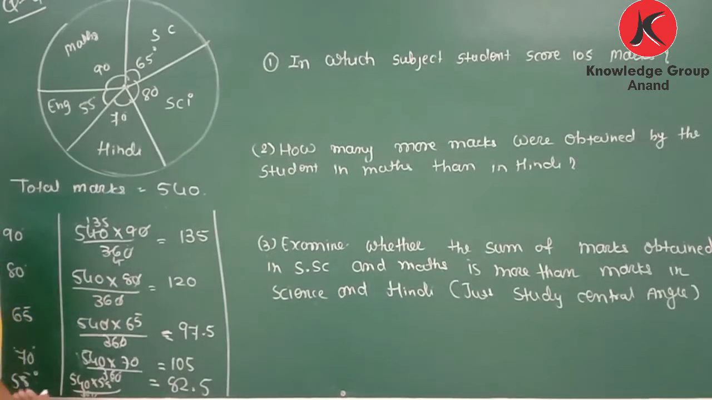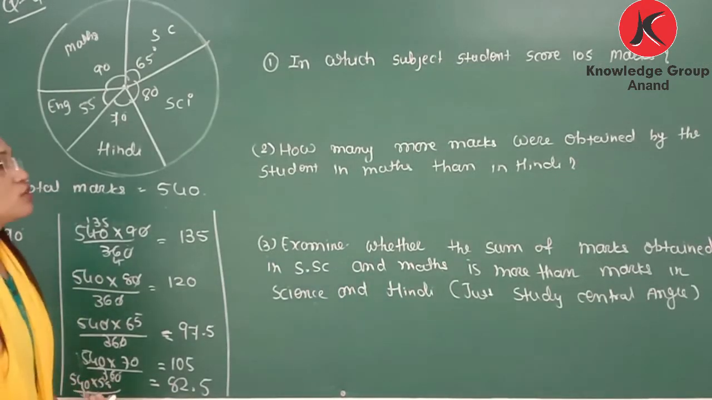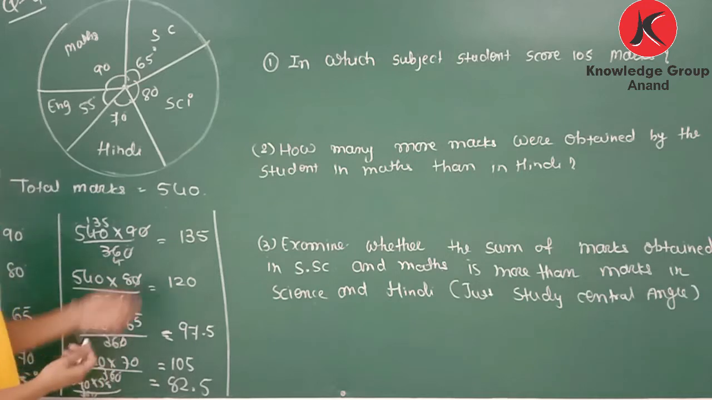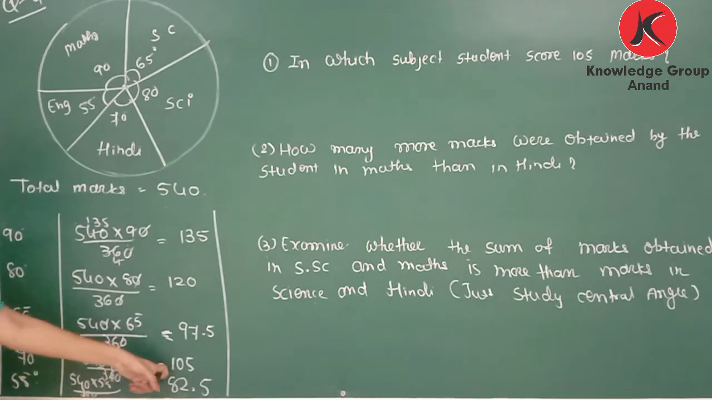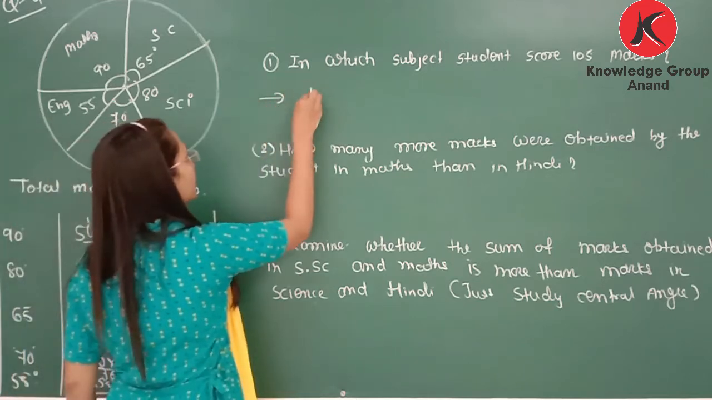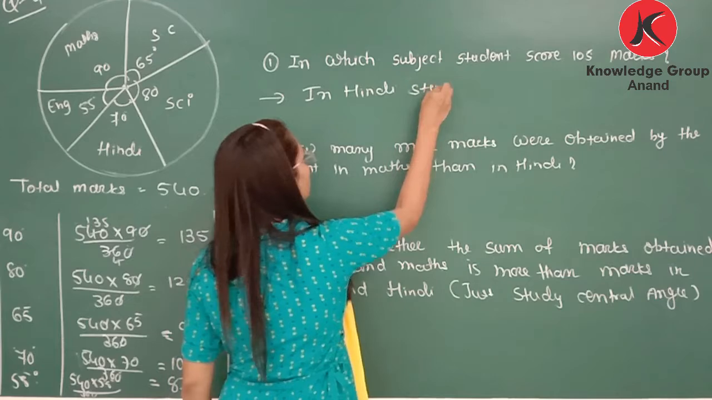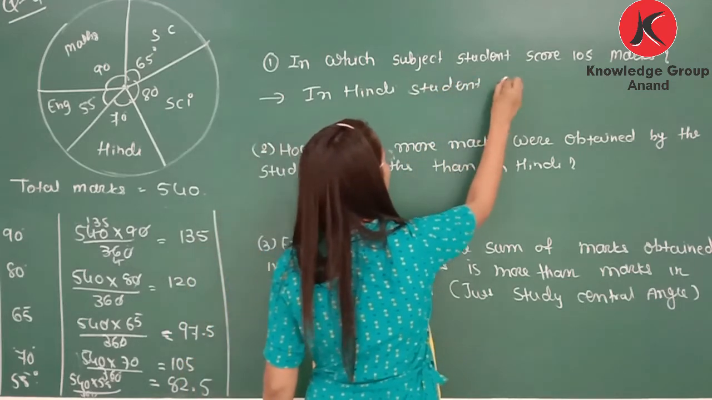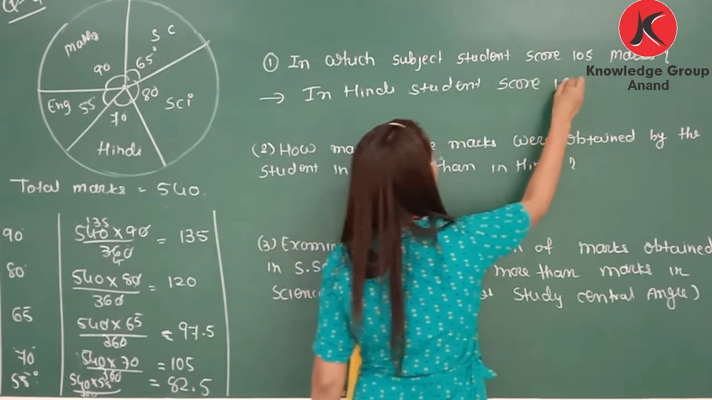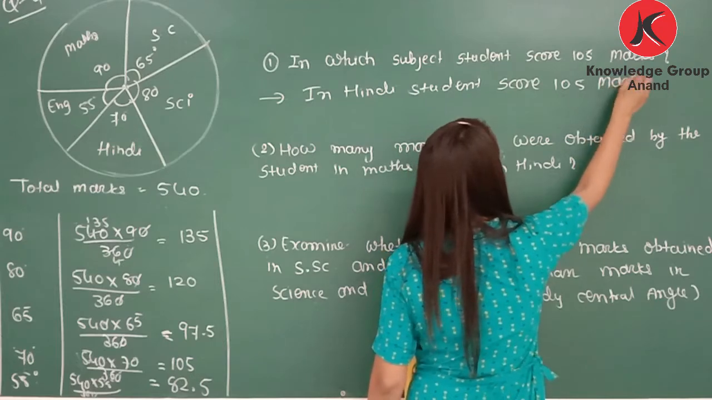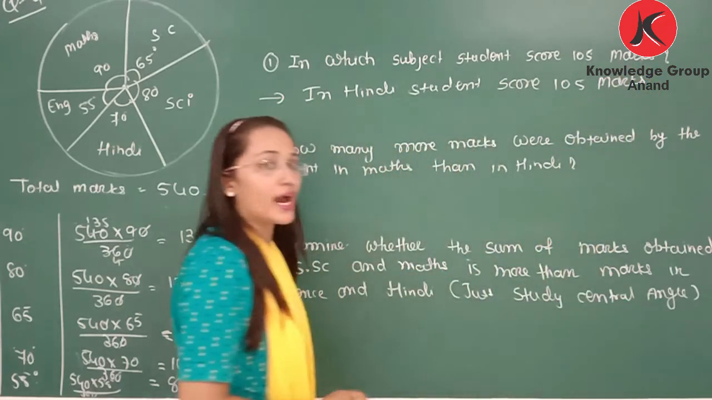In which subject did the student score 105? So in which subject is that 105 marks? You can see 105 is here. So that is the marks of Hindi. So you can write, in Hindi the student scored 105 marks. Clear?